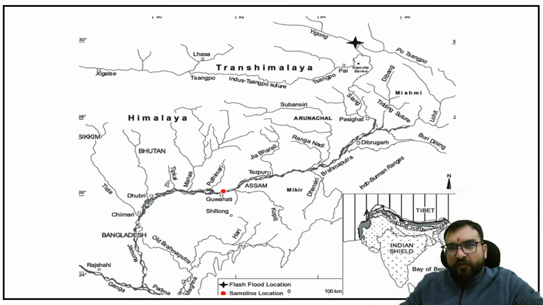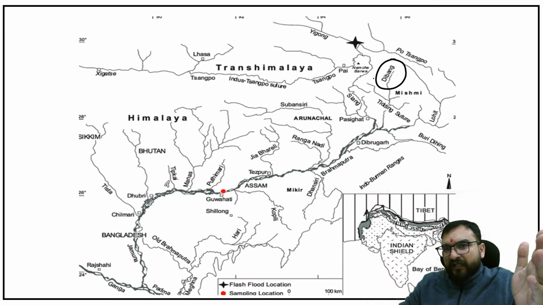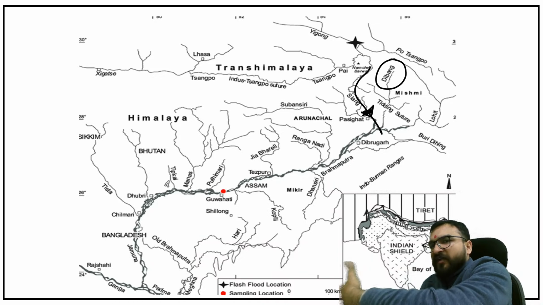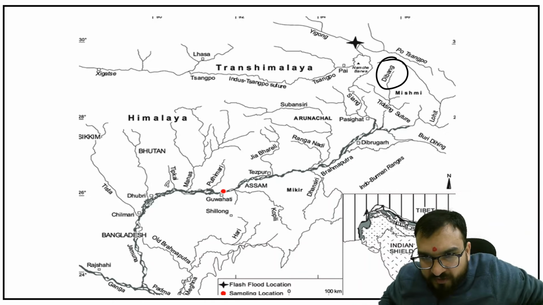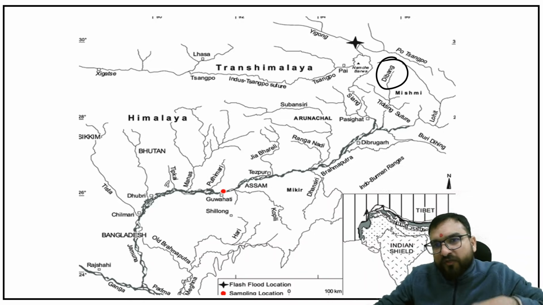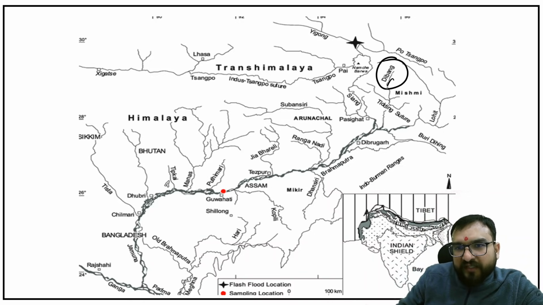Now the first important tributary which I want you to highlight is Dibang. Is it left or right? You see the flow is like this. So if you are standing like this, it will be the left hand tributaries. So with respect to the flow, these are the left hand tributaries we are understanding. Dibang is one tributary you are going to find, guys. Now there are several braided channels like this.